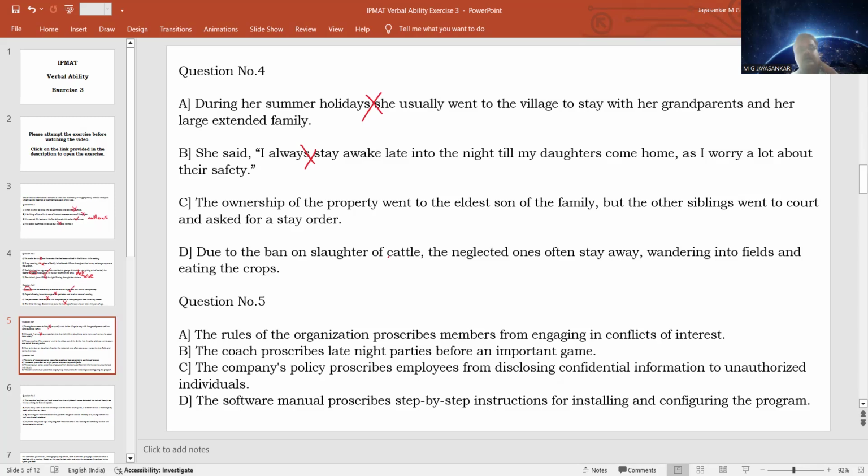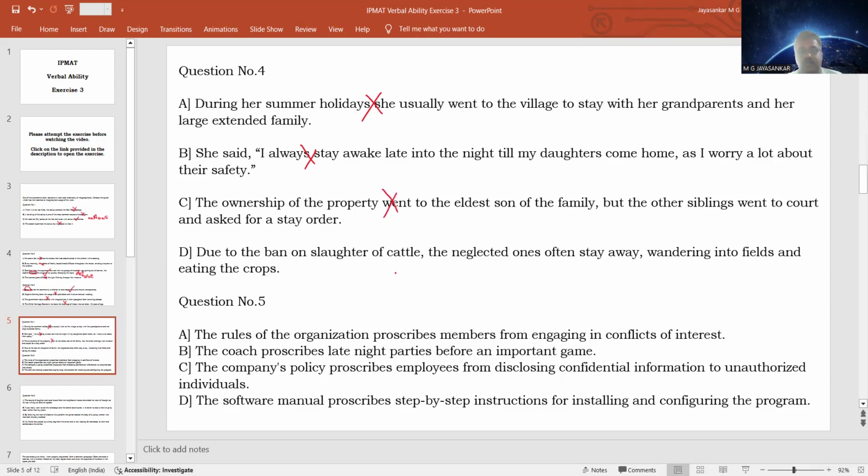So here there was a property dispute, and because of the dispute, the family went to the court and obtained a stay order. Means no further actions on the disposal of the property should be taken until the court decides on the matter. That is a stay order. So the usage is correct here. So not a problem, not our answer.